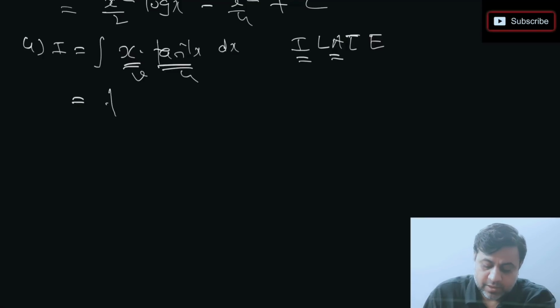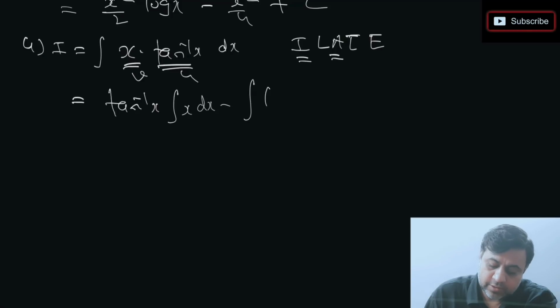Apply the formula, keep tan inverse of x as it is, integration of x minus integration of x, and I am supposed to take derivative of tan inverse of x.